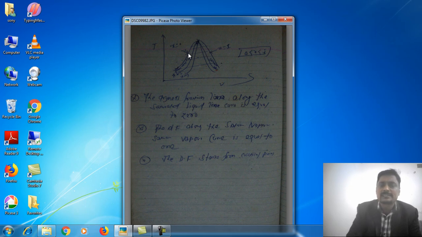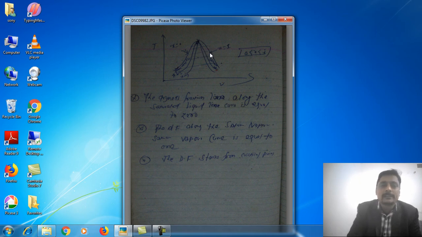As we move from this point, the dryness fraction value increases, because the mass of the vapor part will start increasing. As this latent heat is added, the mass of the liquid part decreases and the mass of the vapor part increases. So as we move from left to right, the dryness fraction will be increasing.